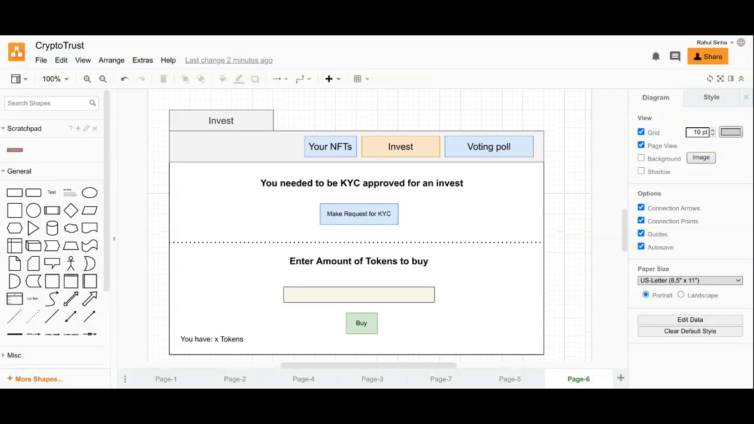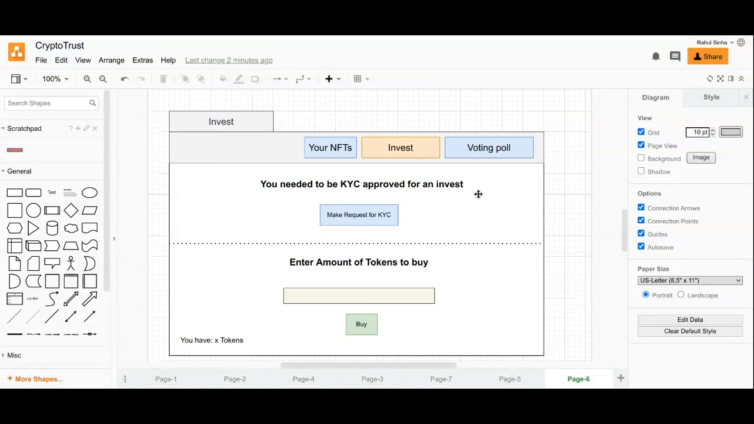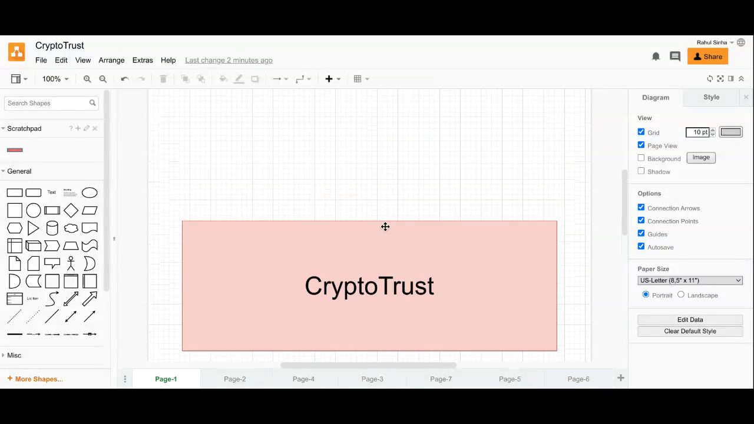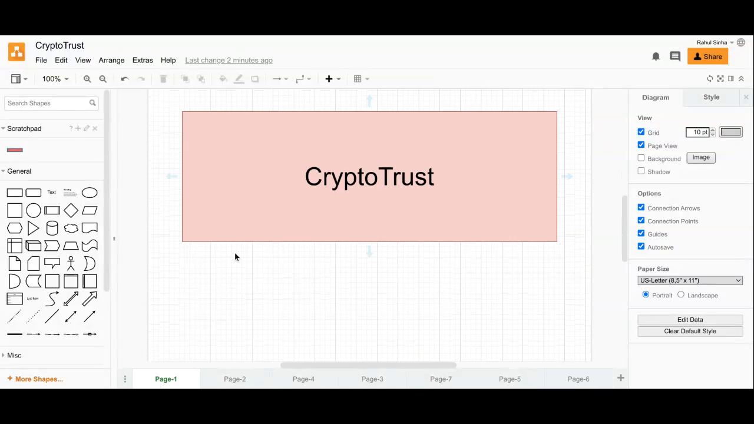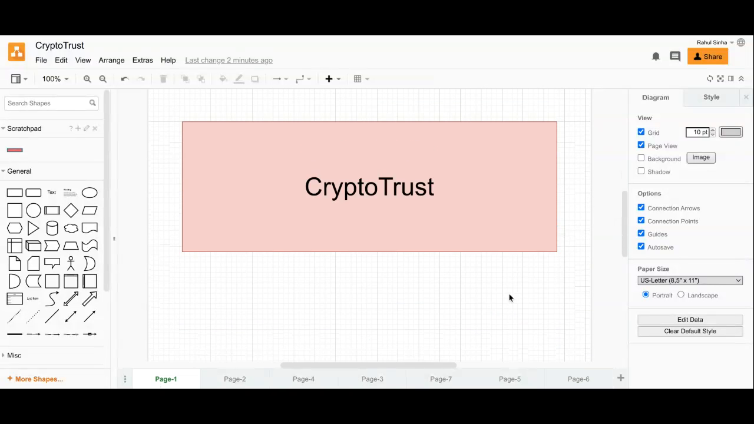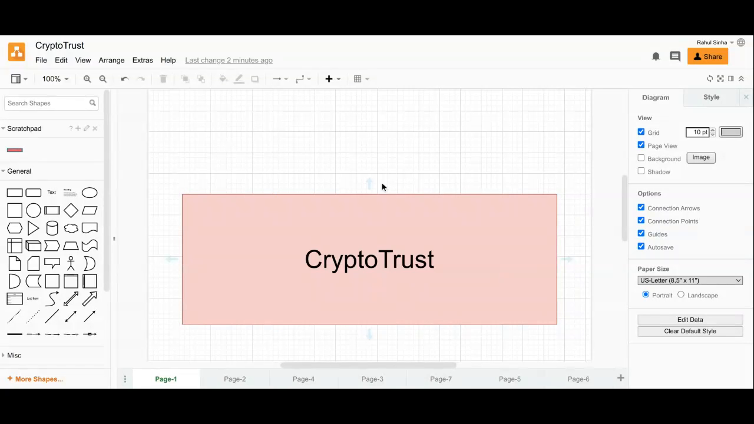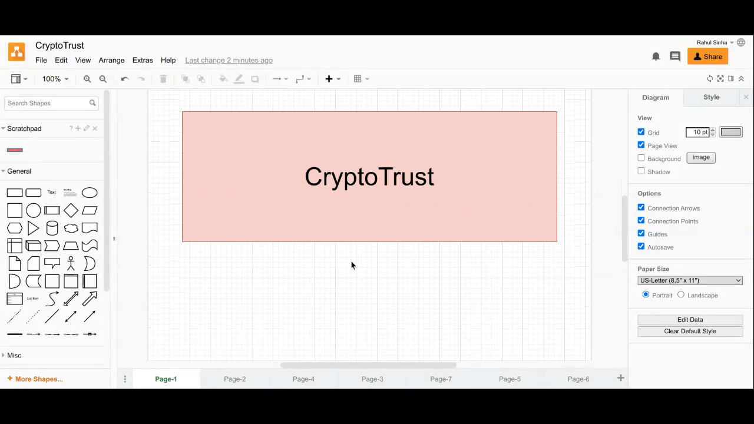And our future plan for this project would be to make Crypto Trust a platform for many such ICOs that I have described here. It would be a very great journey for making this idea happen. So thank you all for bearing with me, and see ya.